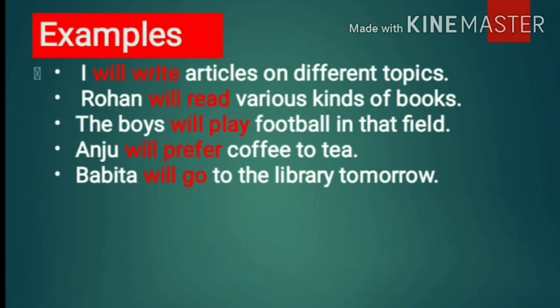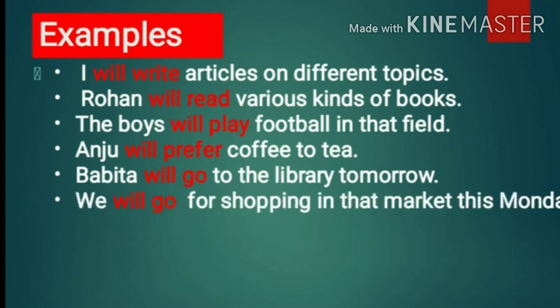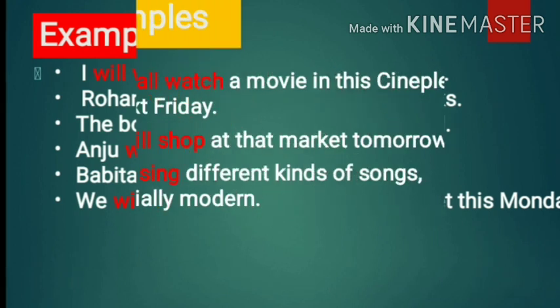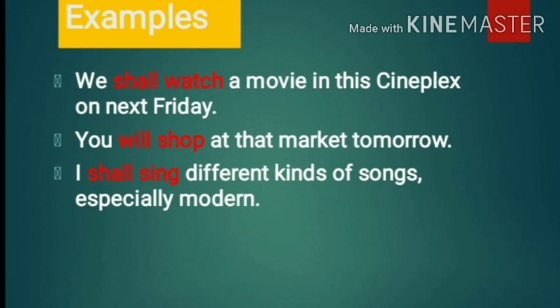And so what happened here? We have made the use of simple future tense. We will go for shopping in that market this Monday. ह्या सोमवारी आपण मार्केटमध्ये शॉपिंगसाठी जाणार. Next examples. We shall watch a movie in this Cineplex on next Friday. You will shop at that market tomorrow. I shall sing different kinds of songs, especially modern.